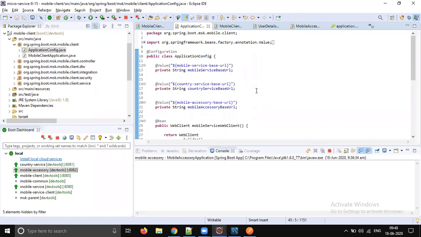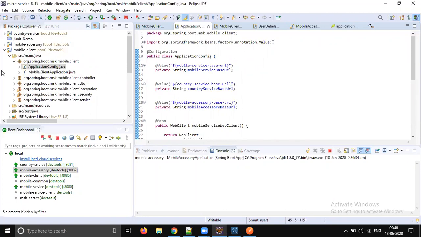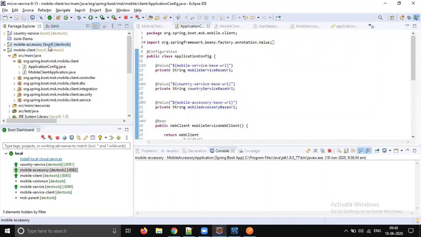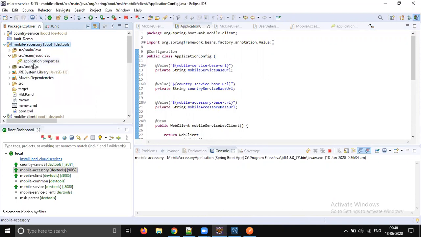But are you saying the issue is with the client or with the services? I think the issue is not with the service, not with the client. We are mixing everything, right? For MVC we need servlet, for reactive we don't need servlet. Most complicated part is accessory. This is reactive with servlet we need. So that's why it is causing that problem.